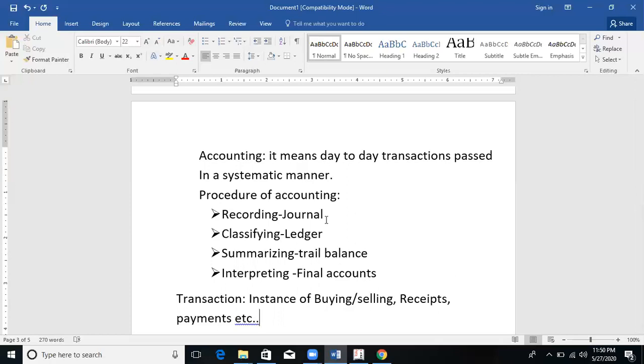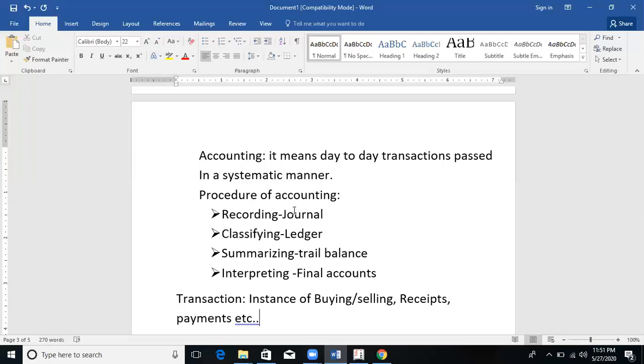Once after completing the types and rules of accounts, I'll explain what is the exact intent, the exact motto of preparing all these things. But I'll tell you the advantage of the practical way over the manual way of this procedure of accounting.